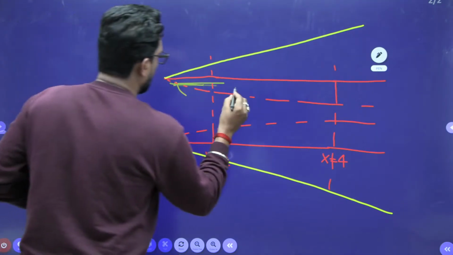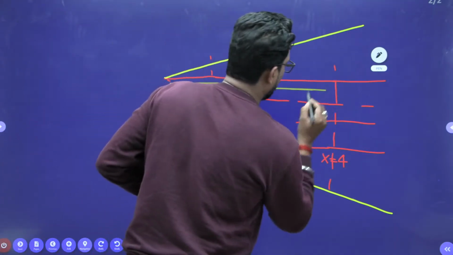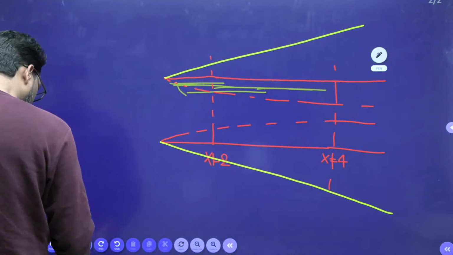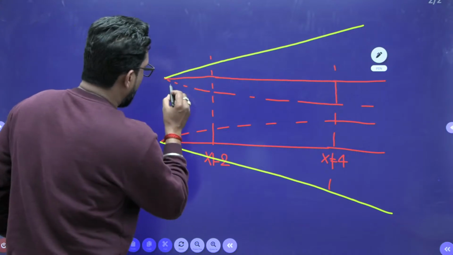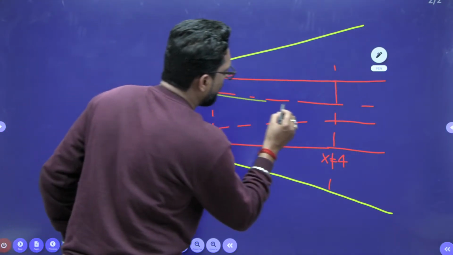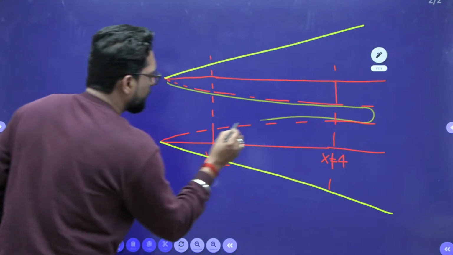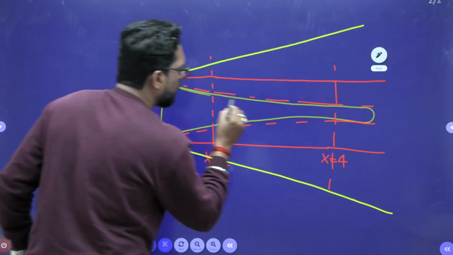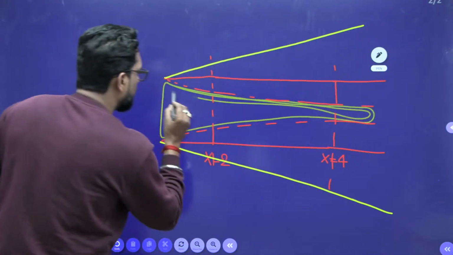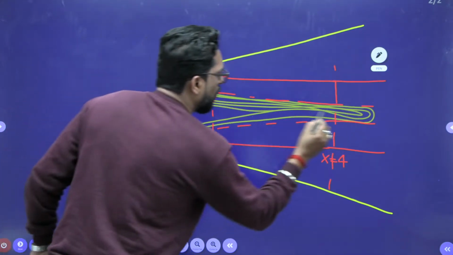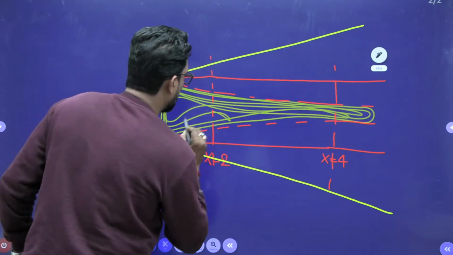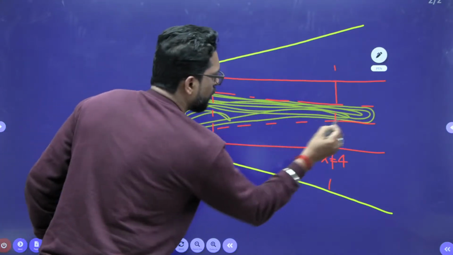So, this is our core region. What is this called? This is called the core region.